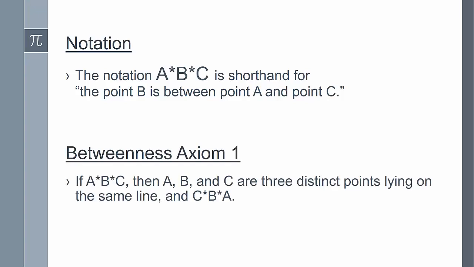So let's look at our first betweenness axiom. If B is between A and C, then A, B, and C are 3 distinct points lying on the same line, and point B is between C and A. So this axiom makes obvious the remark that between A and C is the same as saying between C and A. So it doesn't matter whether A or C is mentioned first.